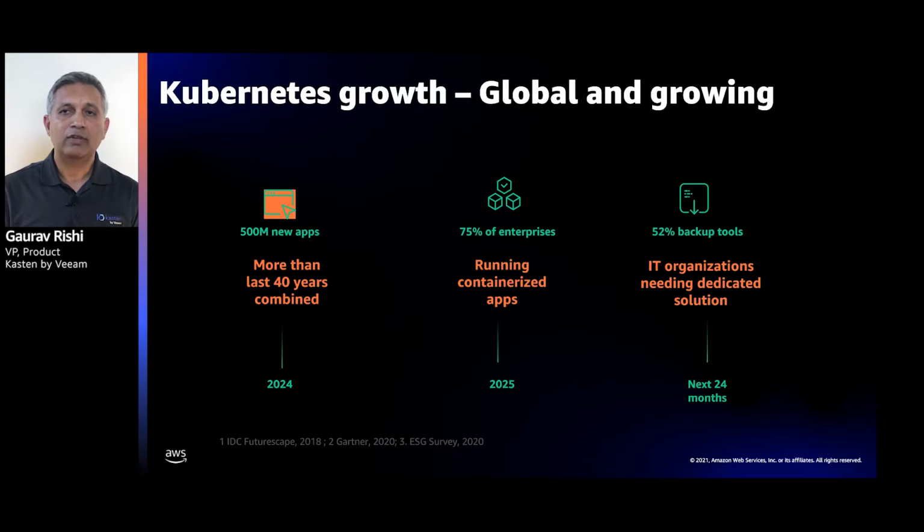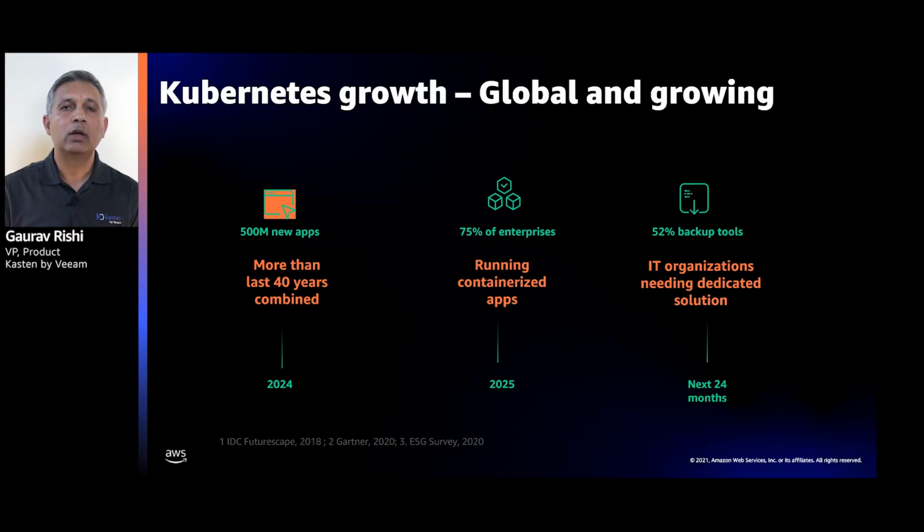Additionally, a lot of these applications are now running as containers, and you see that statistic of more than 75% of the enterprises now running these applications as containers. And then when you have these applications running as containers in production, you do need to have your data management functions up and running. And these include things like backup and recovery, which are important not only for regulatory reasons, but also because you might make mistakes, you might have a ransomware attack, and you need to recover.